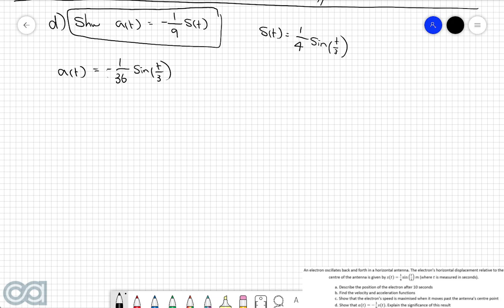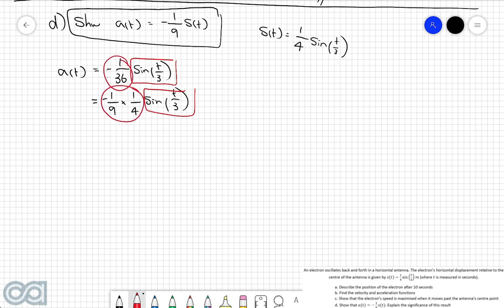So what I'm going to do with this acceleration function is I'm going to split up this leading term. So I'm going to split this up into -1/9 multiplied by 1/4 sine of t over 3. And we can see here that the equation hasn't actually changed because we've still got the sine of t over 3 here, and this -1/36 is now just split up into those two factors there.